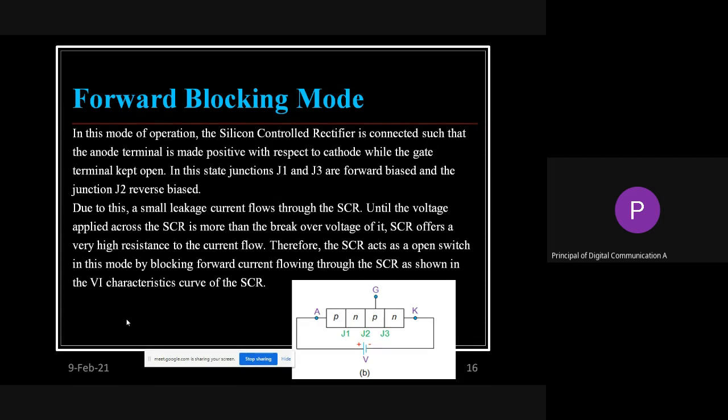What is the status of the junctions J1, J2, J3? J1 and J3 are in forward bias and J2 is in reverse bias. That is to be noted. This is the forward blocking mode.